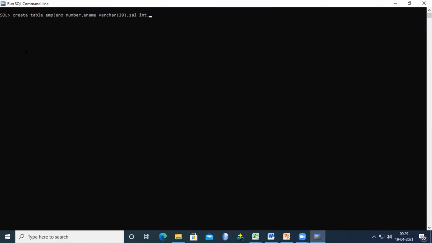Don't worry about this. Here we try to mention the primary key. First of all, we see what the purpose of the primary key is. We can consider another example. Once you give the command, the table is created. Now we insert the values. Insert into table name EMP values. I am giving the values directly. For the numerical data type there is no need to use single quotes. Even if you give single quotes it is not wrong, but we mention single quotes for the character data type. Remember this. For example, one, and here I am giving my name, Ganesh.